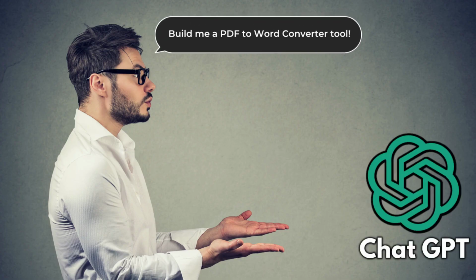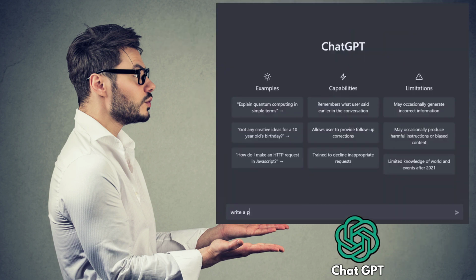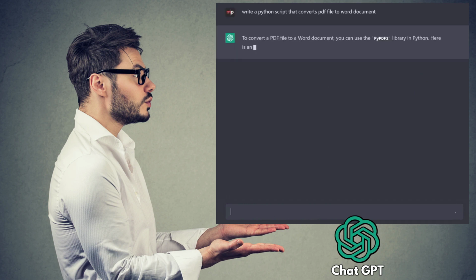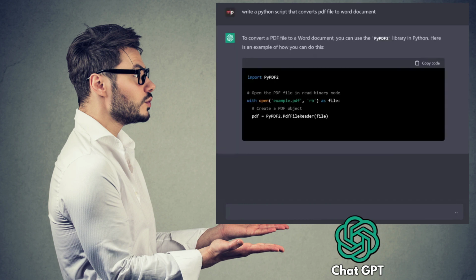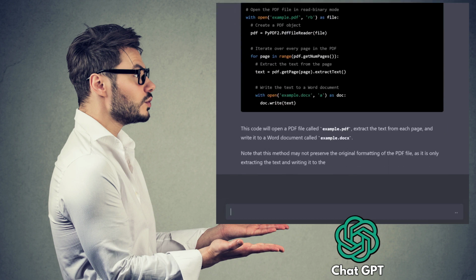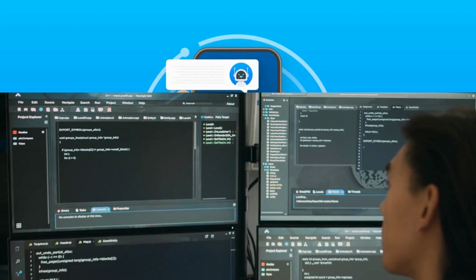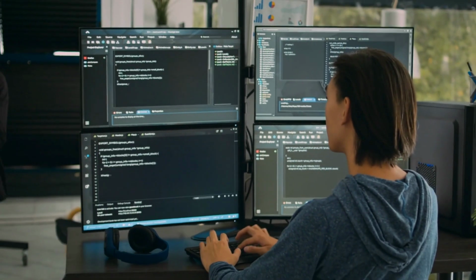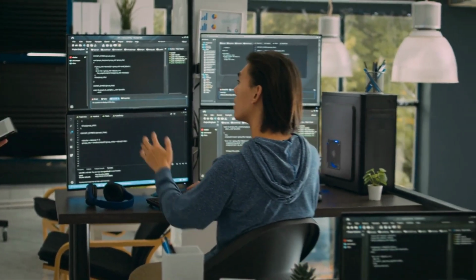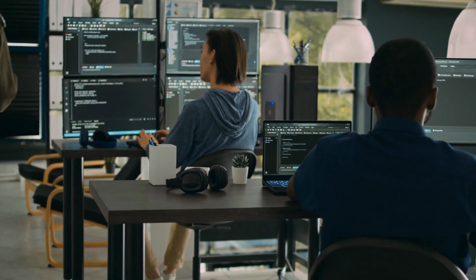First, let's start with how to create the tools without any coding skills. Doing this is as simple as asking ChatGPT to write a script for your tool. That's it. The output of the tool will depend on how good the prompt is. A prompt is a phrase or individual keywords used as input to an AI tool like ChatGPT. The tool then tries to analyze and understand the input and automatically generates a response. So, it's important that you word your prompts in a way that the tool can understand.